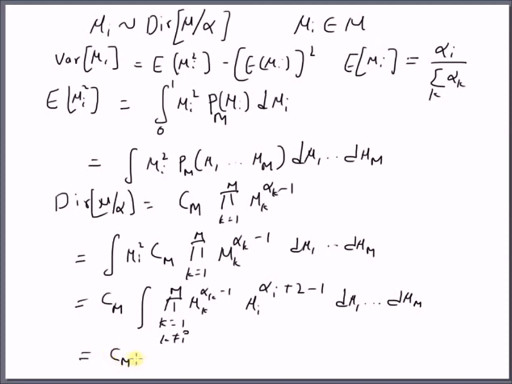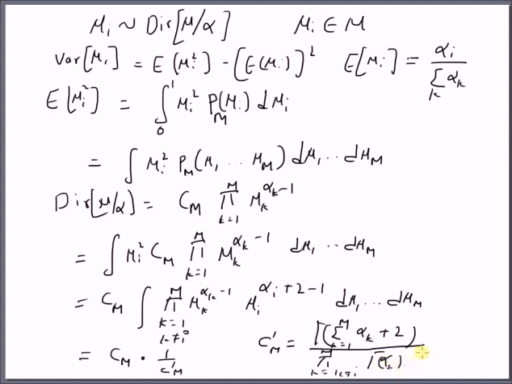So this is Cm multiplied by 1 by C dash m, where C dash m is the normalizing constant of this distribution, which is equal to gamma of the summation k equal to 1 to m of alpha k plus 2, divided by the product k equal to 1 to m, where k is not equal to I, of gamma of alpha k, multiplied by gamma of alpha I plus 2.